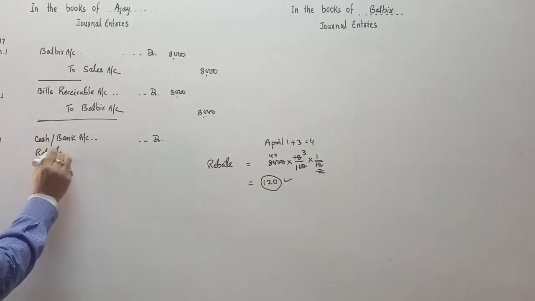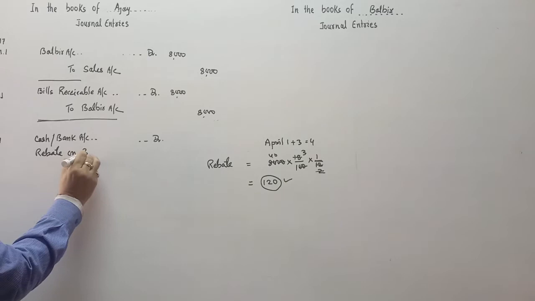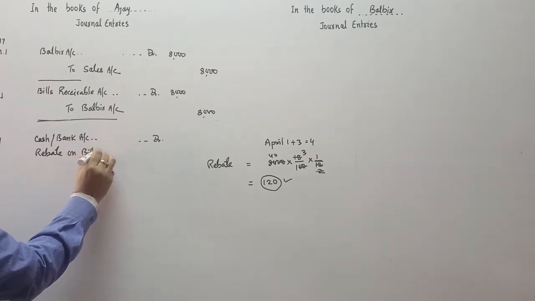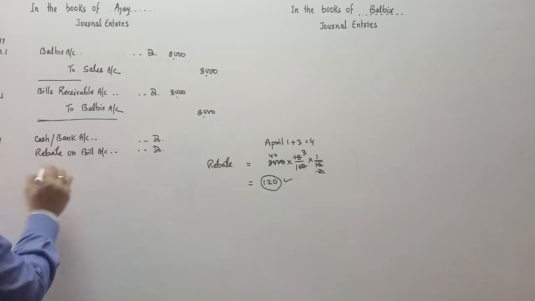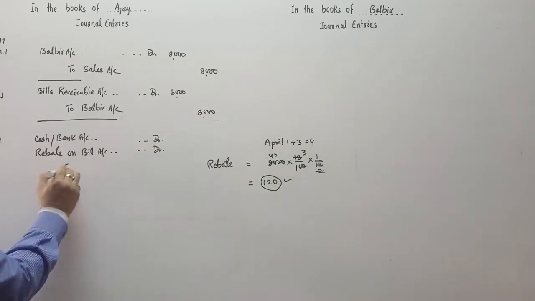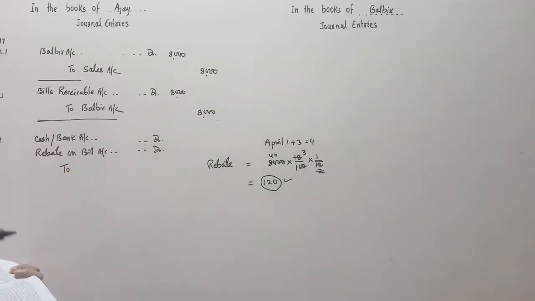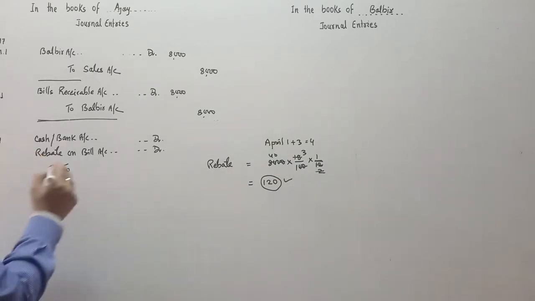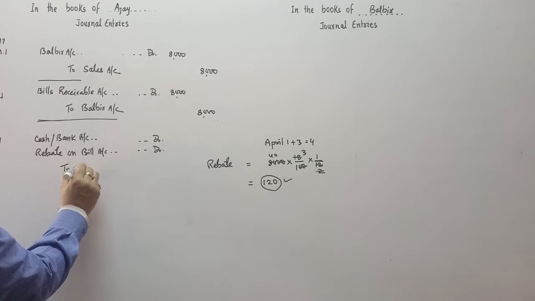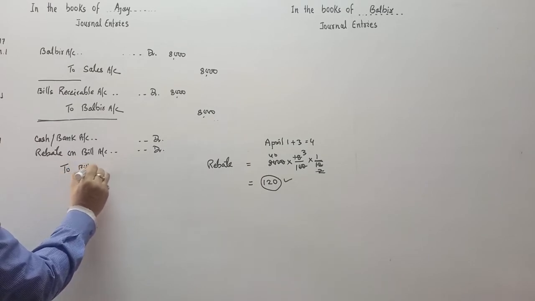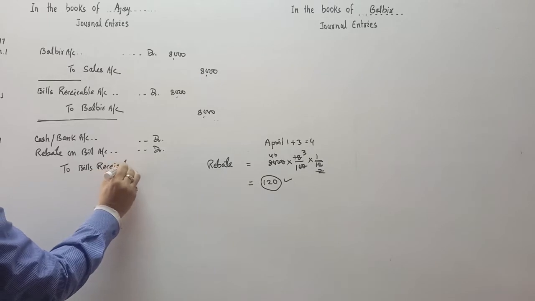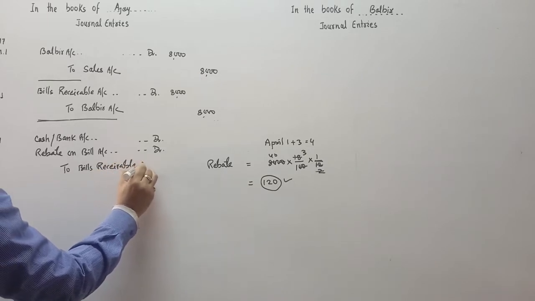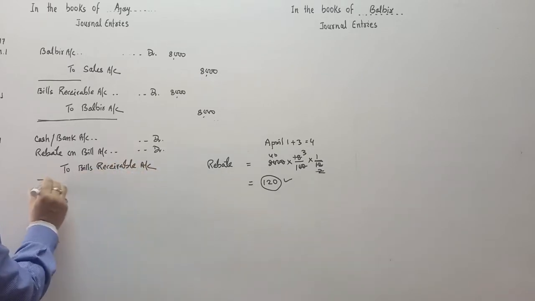For Ajay, the seller, the drawer, this rebate is an expense. So he will debit the rebate account. To bills receivable account.